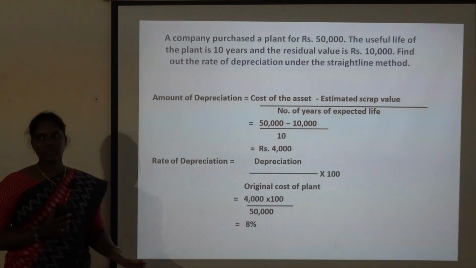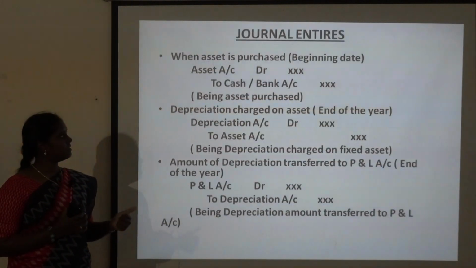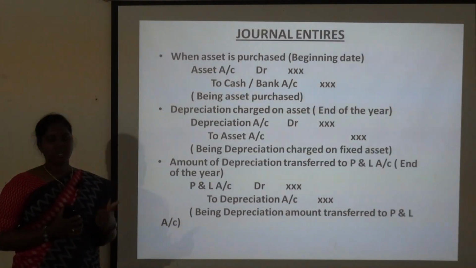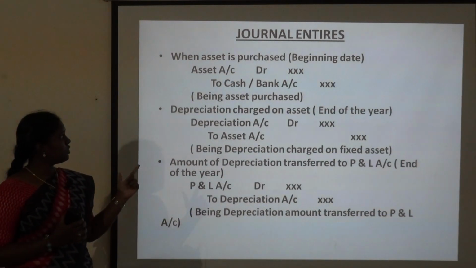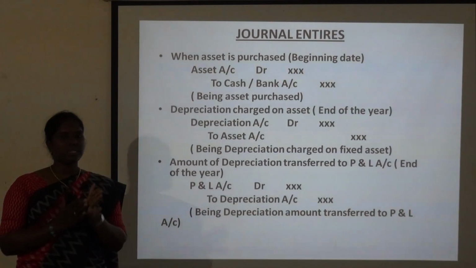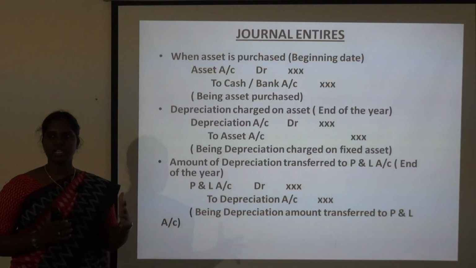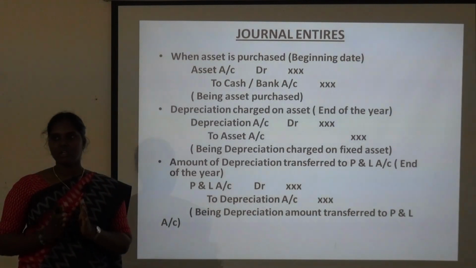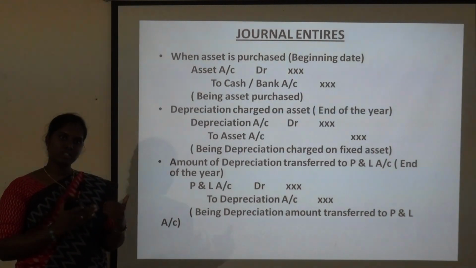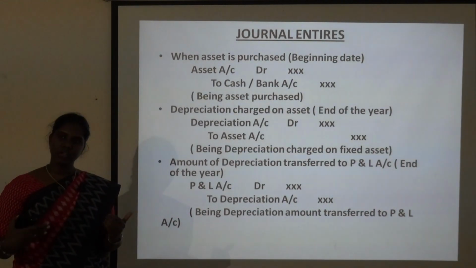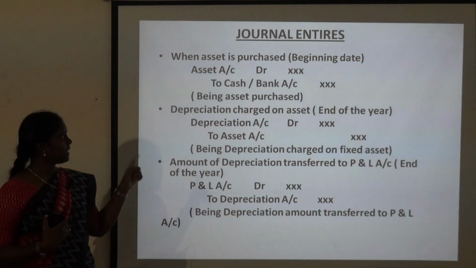So this is a simple problem. Next we will see the basic journal entries to be followed under this. When an asset is purchased, the first entry to be followed is asset account debited to cash or bank account. When a fixed asset comes into the business, asset and cash both will come under real account. So the real account rule has to be followed. When an asset comes in, it has to be debited. For instance, we are paying cash for the asset, which goes out. So cash account has to be credited. So asset account is debited to cash or bank account.